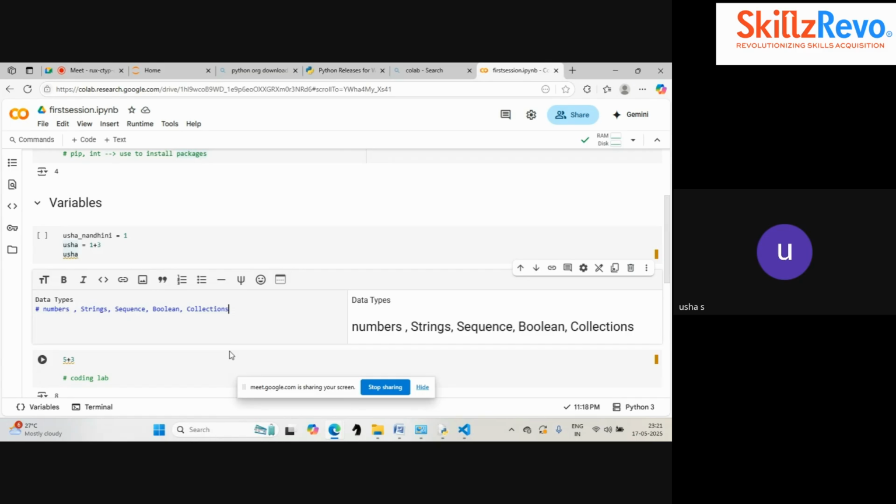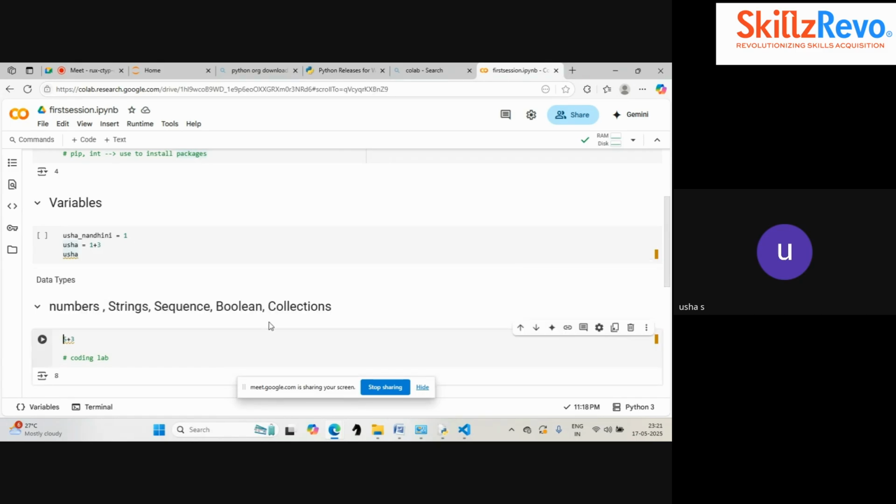When we say numbers, there are three different types of number data types in Python. One is integer, another is float, and another is complex. Integer is what we have seen earlier, 1 plus 3. If I put a equal to 1, this is an integer.